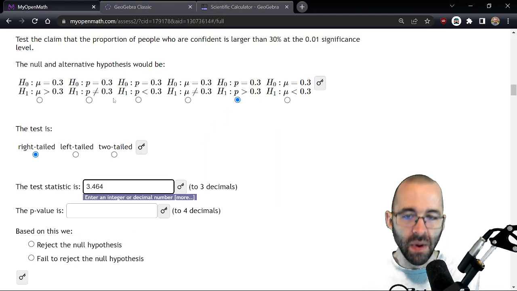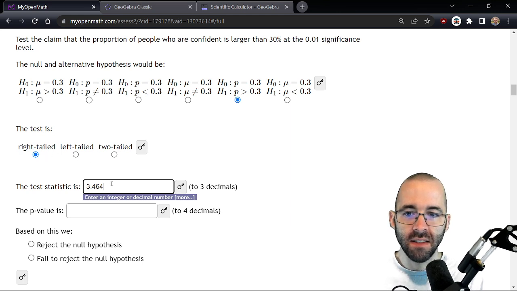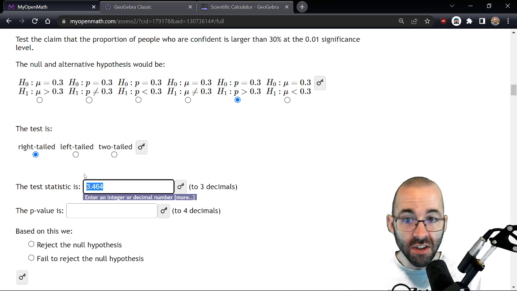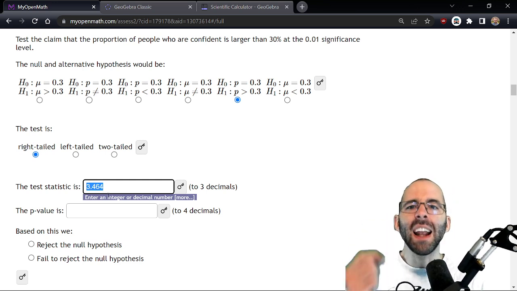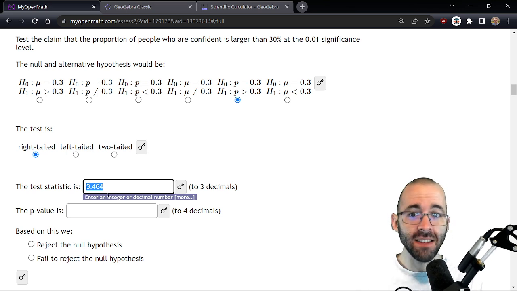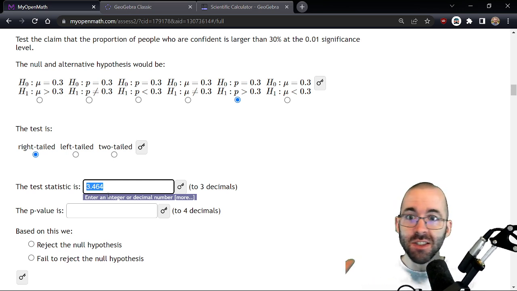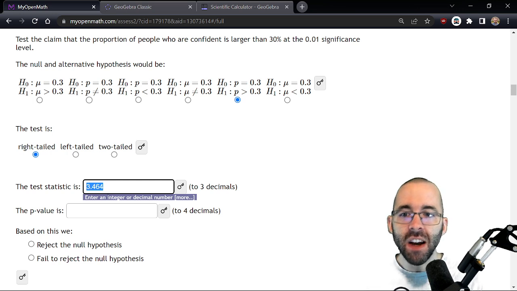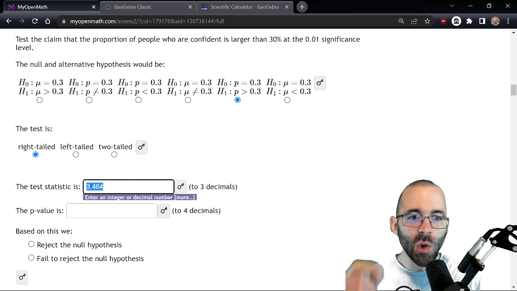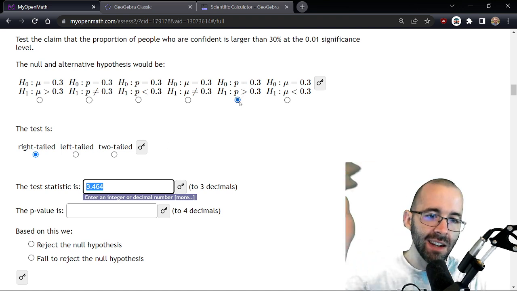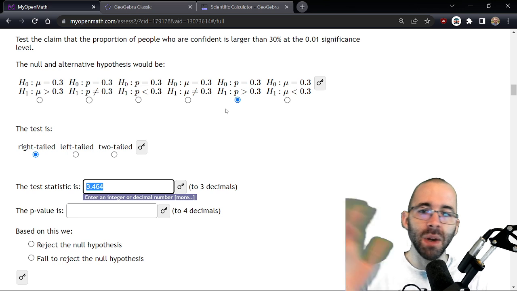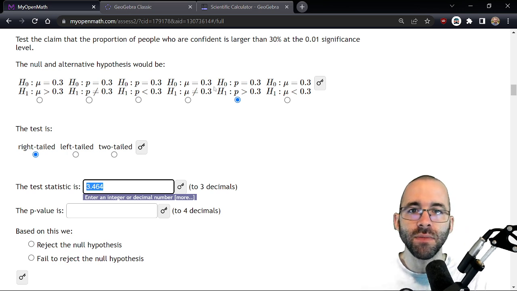So what's the probability? We have a right-tailed test. This is our z-score. Test statistic is z-score. What's the probability that we're 3.5 standard deviations above the mean? That's a tiny probability. That's so small. That's the p-value. The p-value is what's the probability that something this crazy or crazier could have happened. We're only looking at right-tailed tests, so we're just looking at bigger than this, not less than anything else.